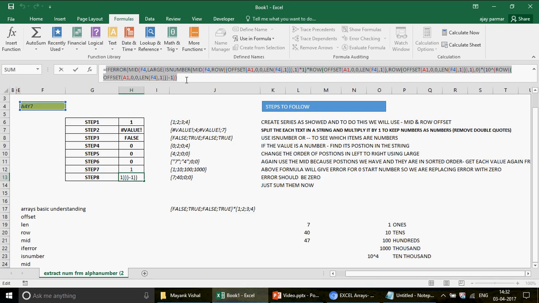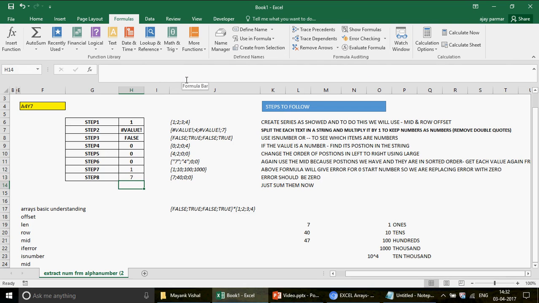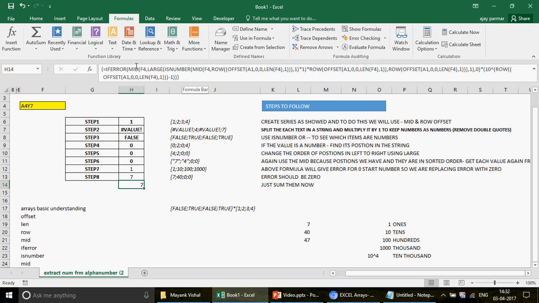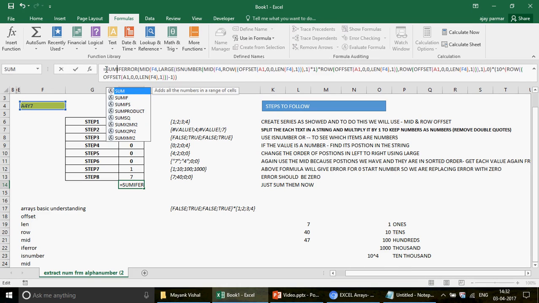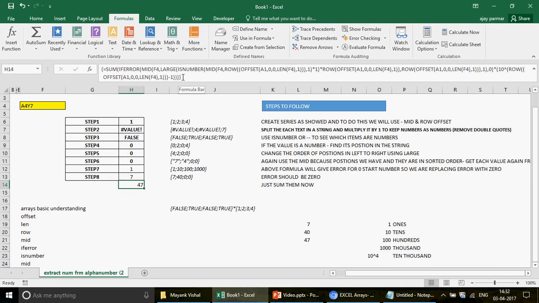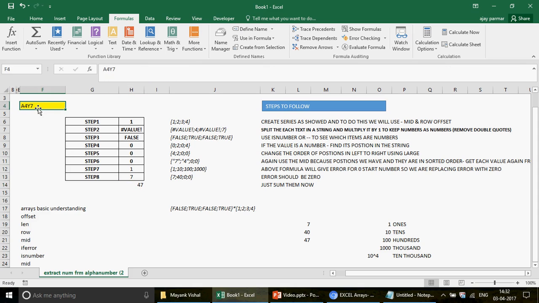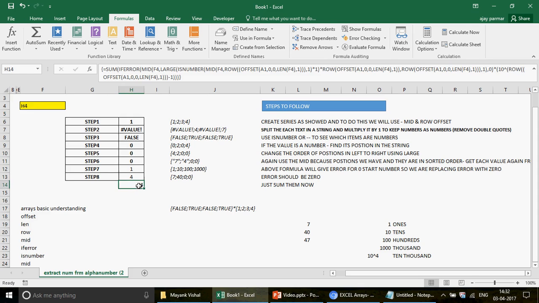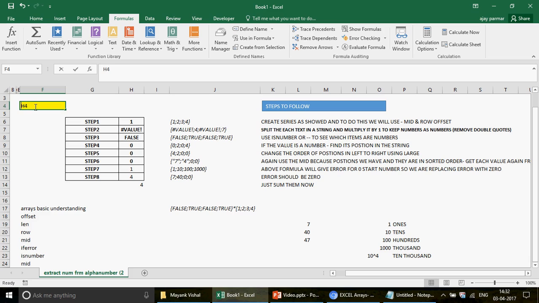I copy this and just write here Control V, and then you write sum and start the bracket. So everything will be summed and this is what you will get. If you want to do testing, you can do the testing. Let me write H4. Look at this. It's only showing the 4. Right? Let's say this value. You see that, guys, it is actually working.